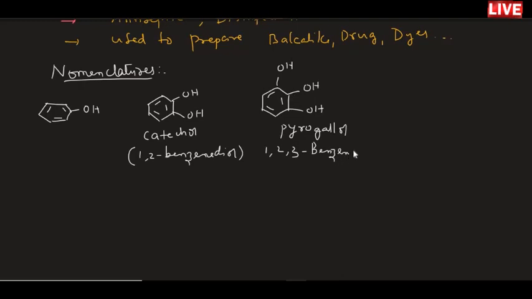It is called 1,2,3 benzene triol, because there are three OH groups in this one. So the first one is called phenol. It has only one OH group, that's why you can call this monohydric. Phenol is nothing but a monohydric substance.